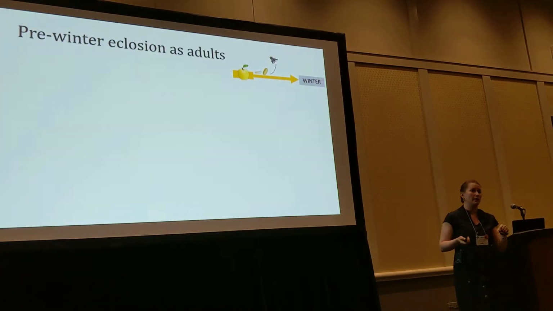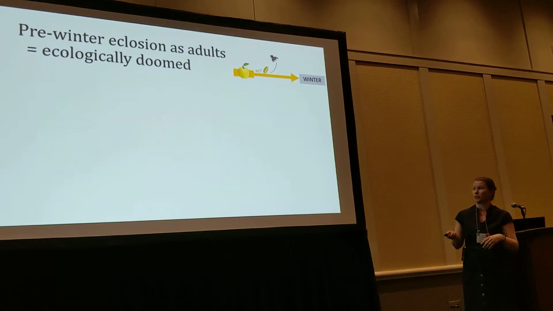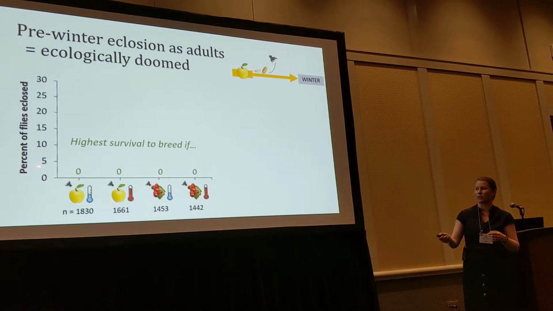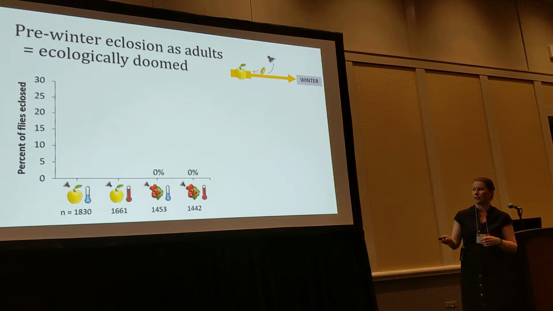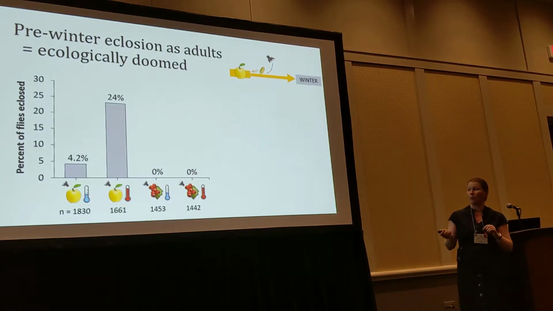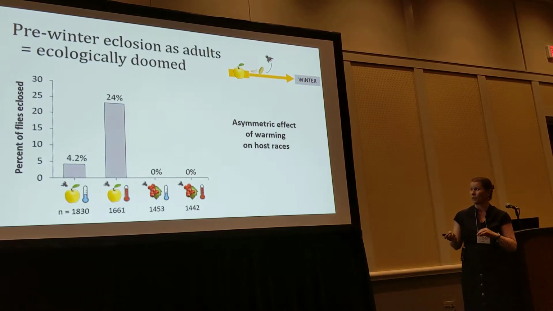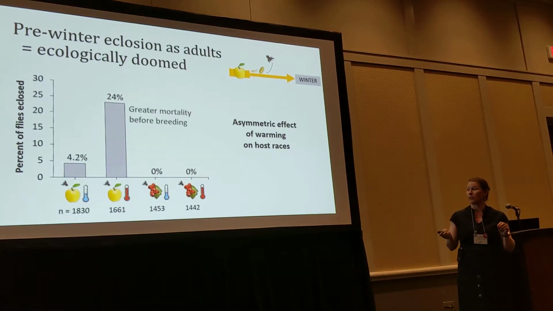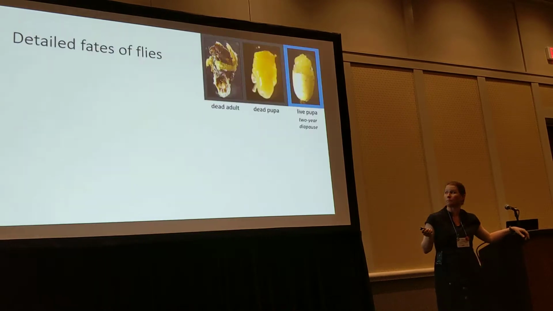I'll show you what happened with some of these flies that eclosed pre-winter. Remember, these are flies that aren't going to survive to breed. So ideally, highest fitness is if we have 0 for both of our fruit treatments under control and warming scenarios. That's true for hawthorn flies, but not for apple flies, where in apple warming, almost a quarter of the population eclosed pre-winter. So we see an asymmetric effect of warming on the host races, and especially for apple warming flies, they're going to suffer greater mortality before breeding.